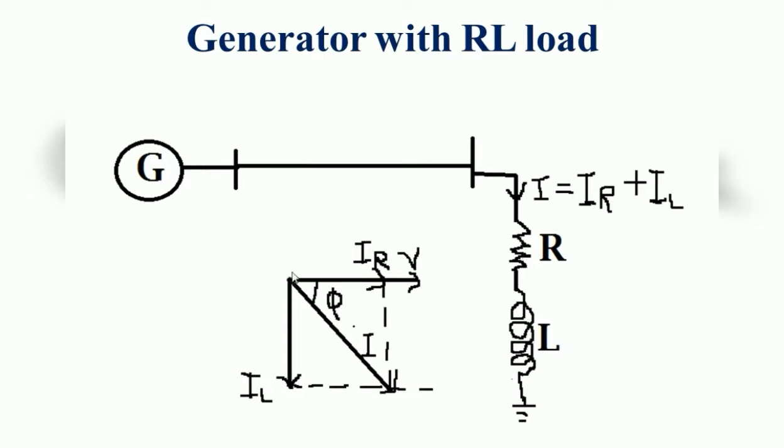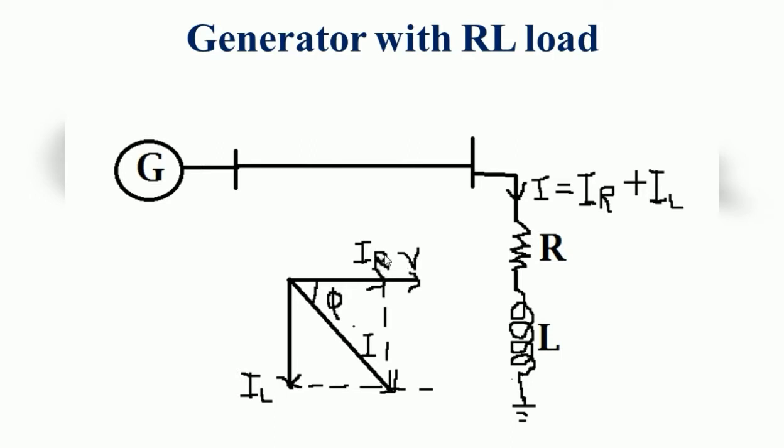Here see this diagram. This is the voltage across the RL load. Across the RL load, the voltage will be V. Now the current I is flowing through the resistor and also the inductor. The current flowing through the resistor is IR. The current flowing through the inductor is IL. So here this is the voltage, and the current IR is in phase with the voltage, so we can draw the IR line along the same voltage line. This IR is the current flowing through the resistor, and V is the voltage across the RL load. Both are in phase because it is a resistance.